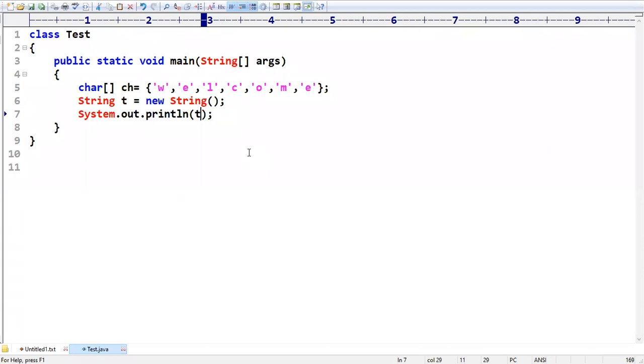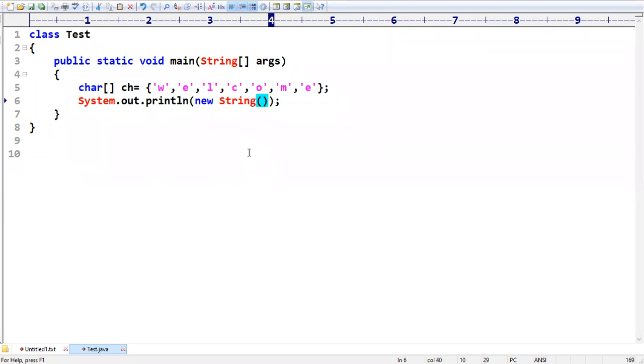Now I have explained two overridden methods. One is the equals method, which is meant for content comparison. Previously it was meant for reference comparison, but the String class overrode that. Similarly, the String class has overridden the toString method to return its content directly. Remember this point. That's why you can create objects directly and print that object.